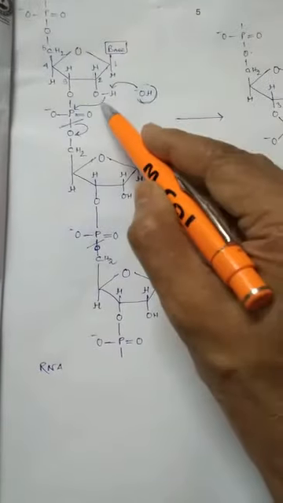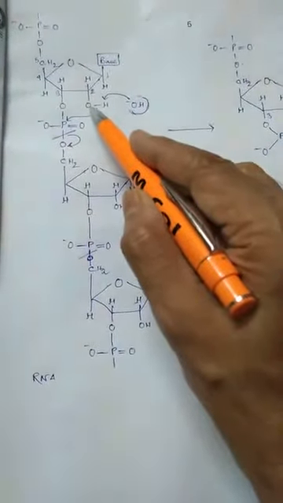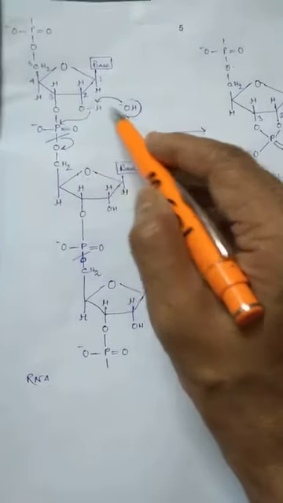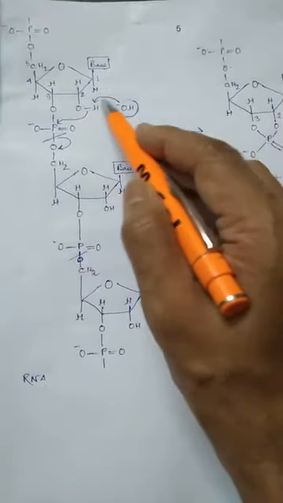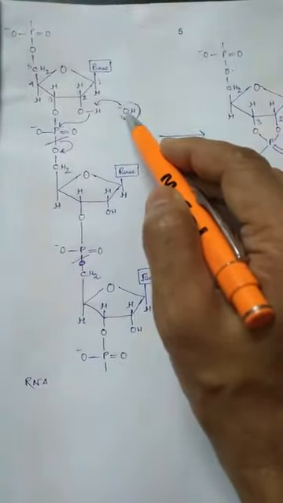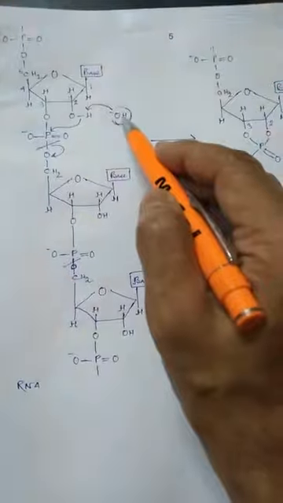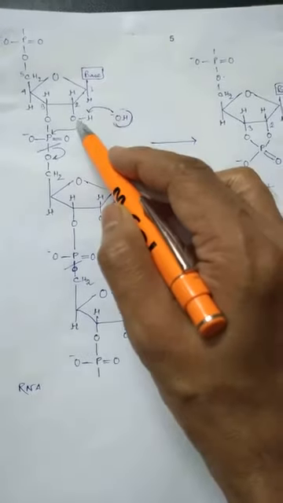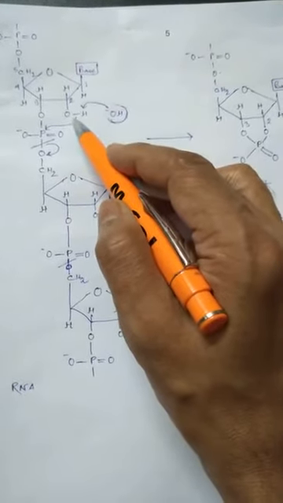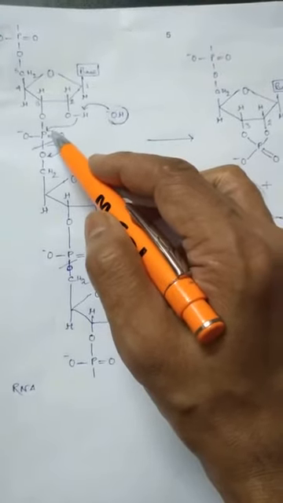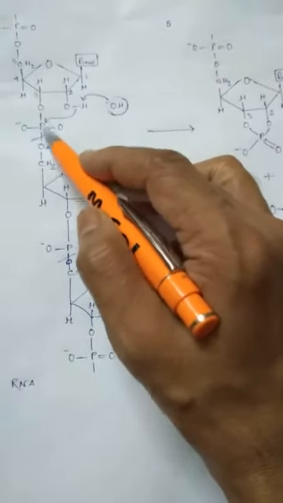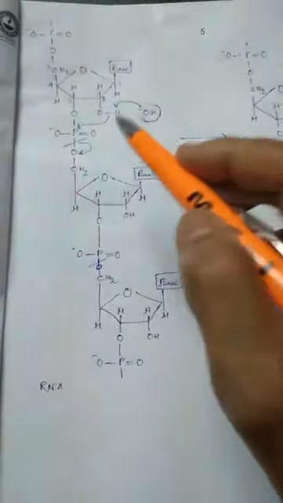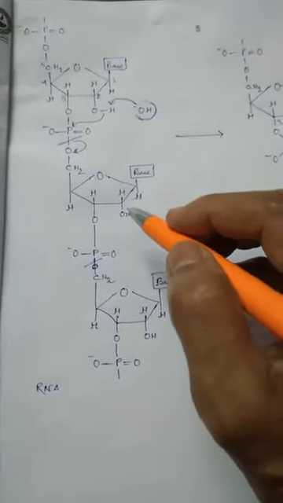Therefore, it can be said that in the case of the DNA molecule, which is deoxyribose, an H group is present over here, and there is no possibility of being attacked by this hydroxyl radical. So the nucleophilic attack cannot be done here. Therefore, ultimately this breakdown of the phosphodiester bond cannot be done. So this is the story behind this particular reason.